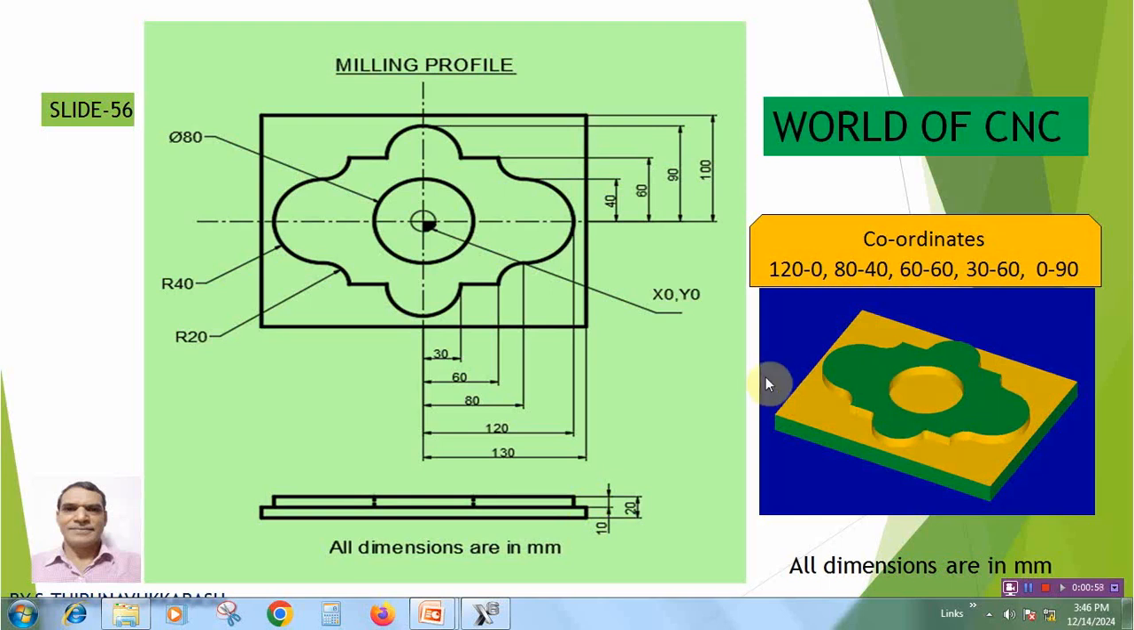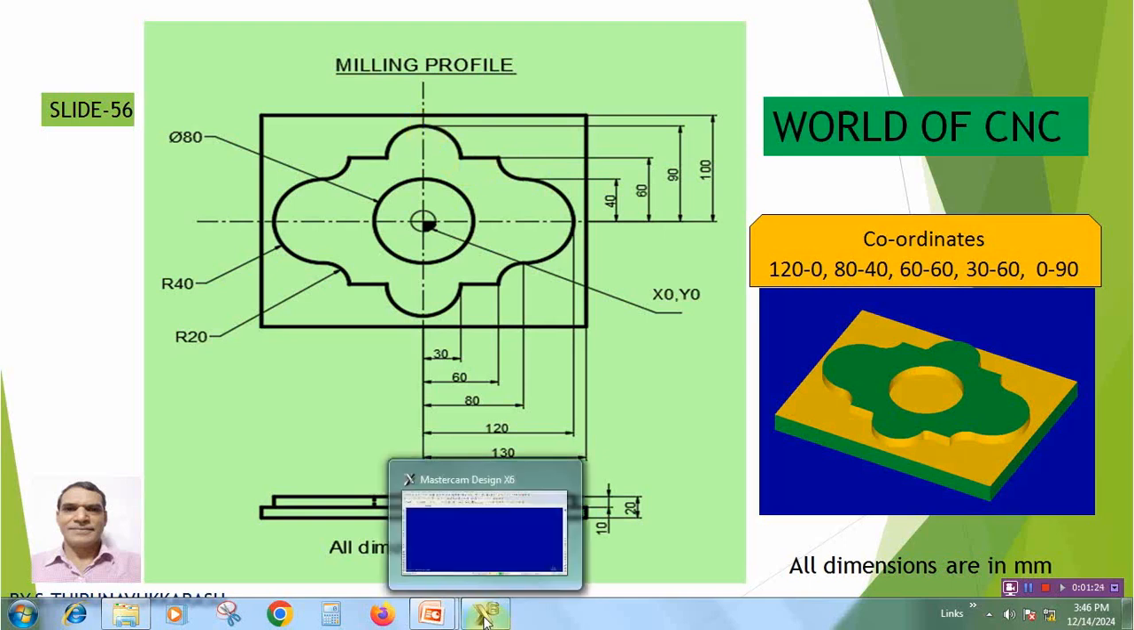By using Mastercam software, first we need to create the sketch by using these coordinate points. These are all the coordinate points for creating the profile in the first quadrant. 120, 0 is there, and next one is 80, 40, and this one is 60, 60, 30, 60, and this is 0, 90. Now we will see in the software.